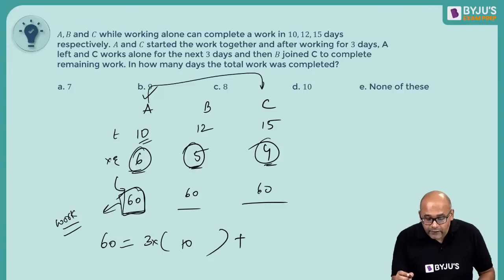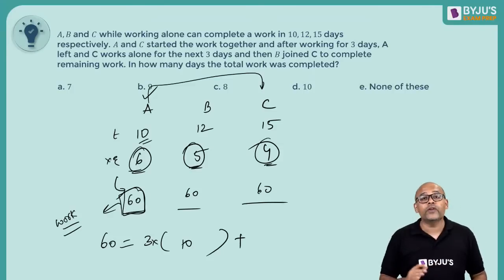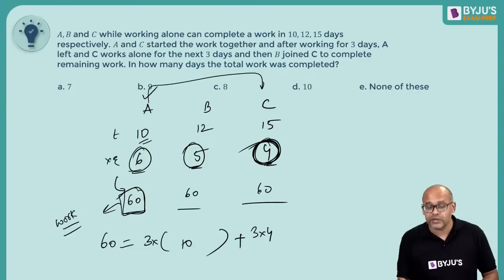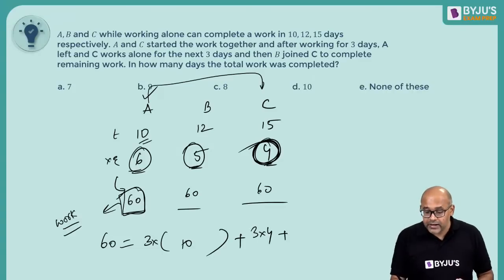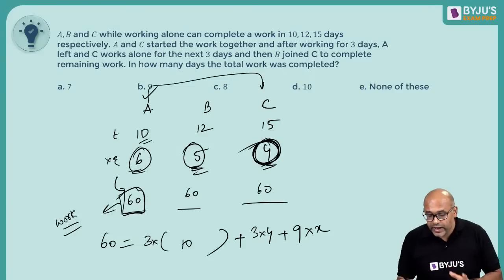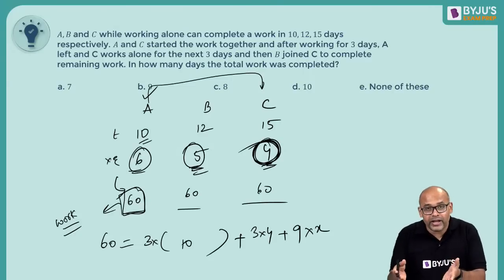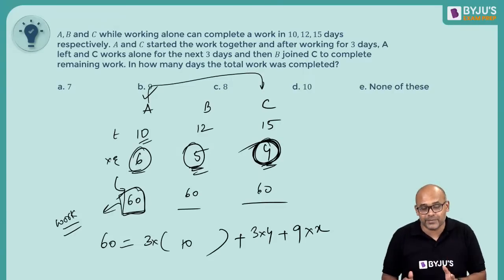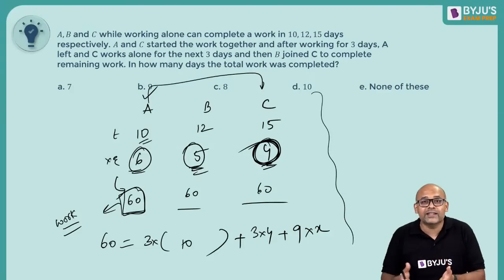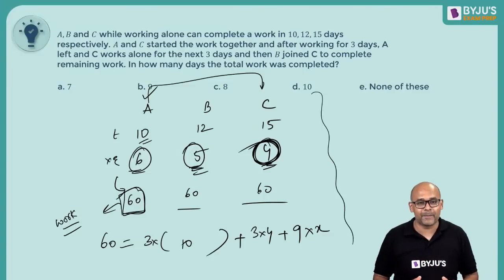Plus, then we have A left, and C is alone for the next 3 days. So C is working with 4 for 3 days. So 3 into 4, this much work is done. Then B joins. When B joins, 5 plus 4 is 9 per day. How many days? Let's say it is x days. This is what I did. I'm explaining the same thing, Ankit, that I did in 30 or 40 seconds, the same thing I'm explaining at length. You'll feel that this is lengthy because I'm explaining very slowly. I'm doing the same thing I did earlier.